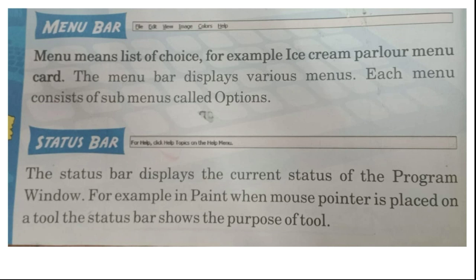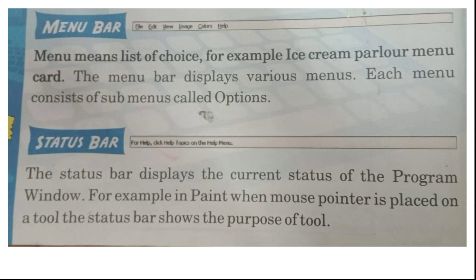The menu bar displays various menus. Each menu consists of submenus called options. Menu means a list of choices. For example, ice cream parlor menu cards.